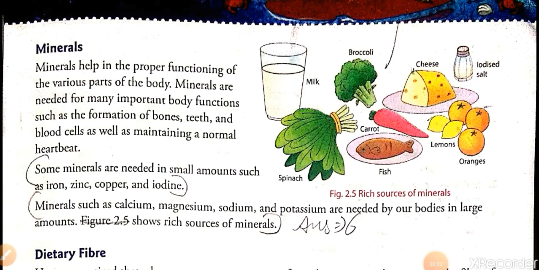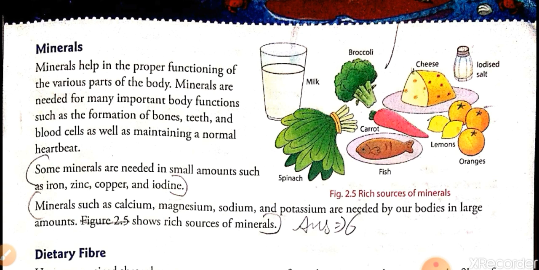Good morning, students. In the previous classes, we have learnt about vitamins, minerals, carbohydrates and proteins. These are some of the nutrients of the food. So we have studied in detail about carbohydrates, proteins, and vitamins. Today we will learn about minerals.